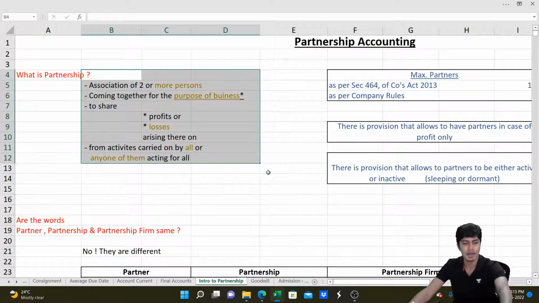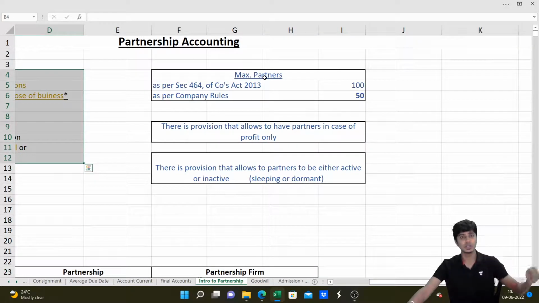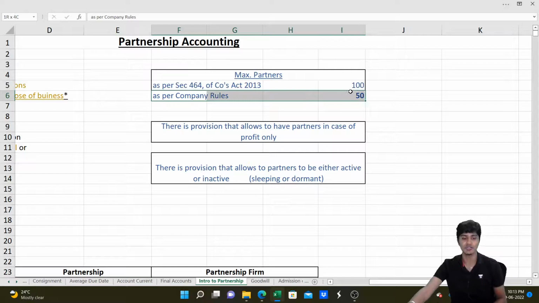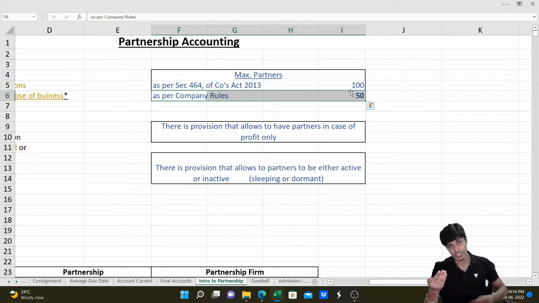And then the number of partners in a partnership: according to section 464 of the Companies Act 2013, the maximum number of partners is 100. However, as per company rules, the maximum number of partners is 50. So what do we follow? We need to follow both. So a partnership cannot have more than 50 people. If it has more than 50 people, it becomes an illegal association unless it gets itself registered as a company.